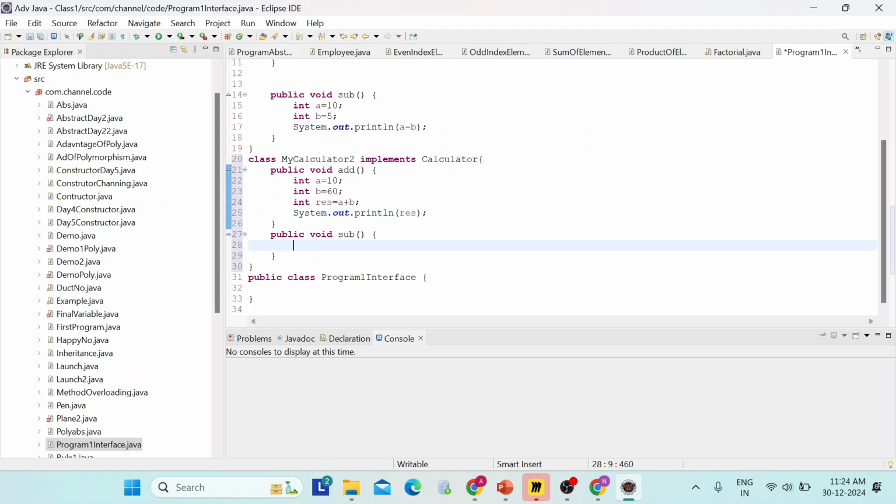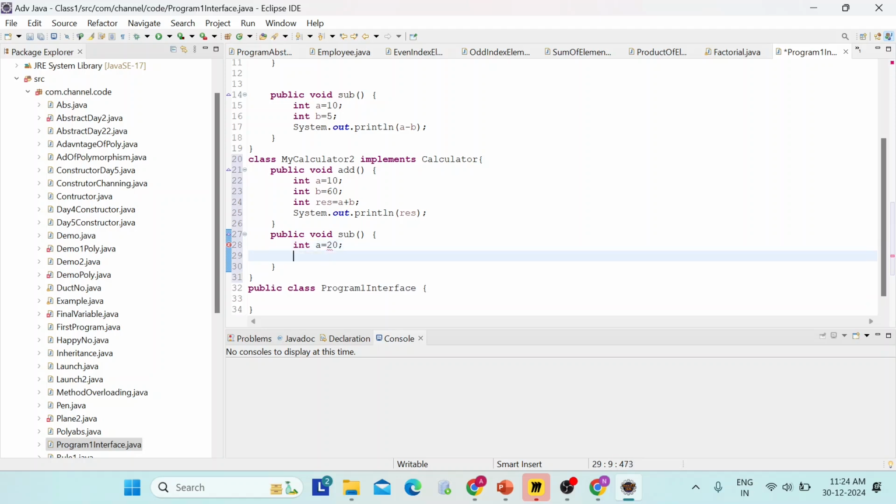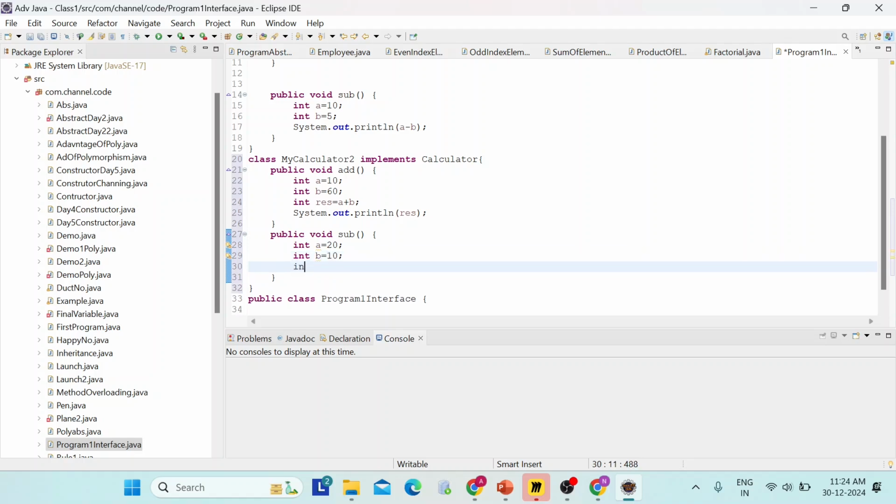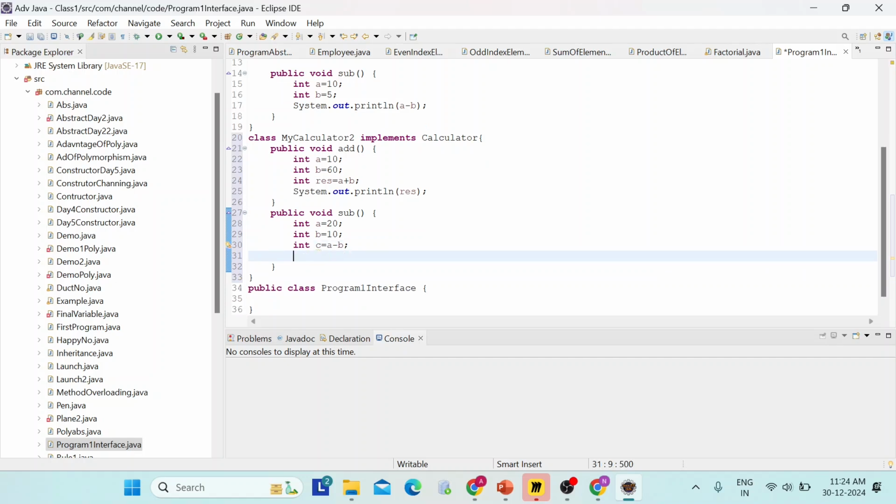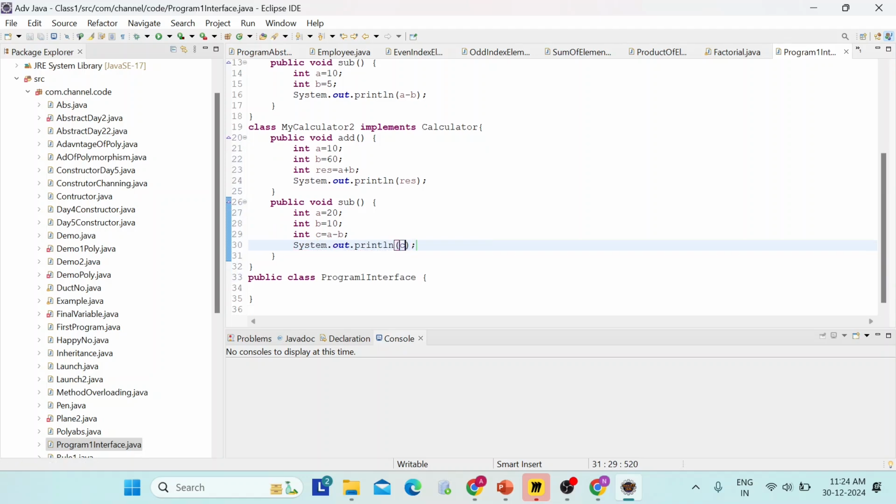Here also int a is equal to 20 and int b is equal to 10 and int c is equal to a minus b. Then we will print c. Okay, now we will call.